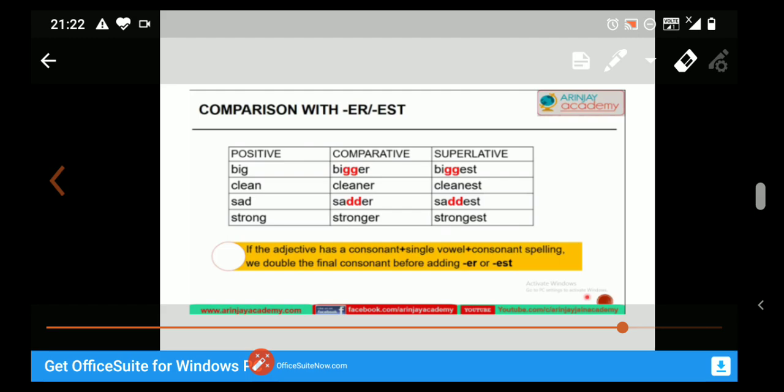When the adjective has consonant plus single vowel plus consonant in the spelling, we double the final consonant and add ER and EST for the formation of comparative and superlative. So big, bigger, biggest. Sad also: S is a consonant, A is a single vowel, and D is again a consonant. So what we have done is double the consonant and add ER and EST for the formation of comparative and superlative.